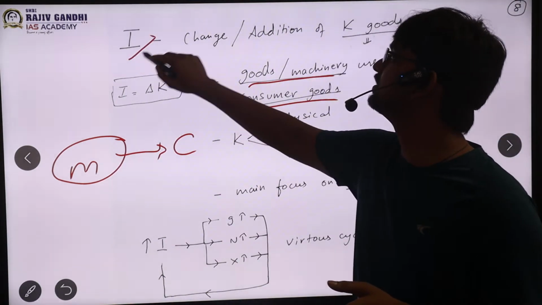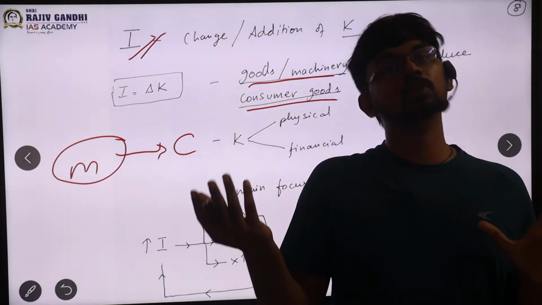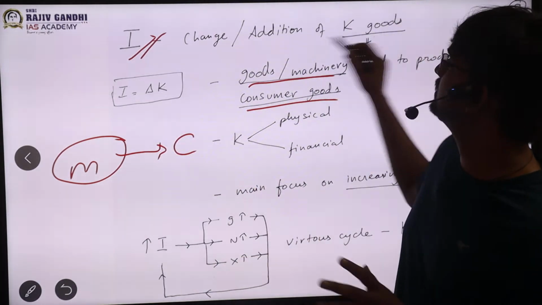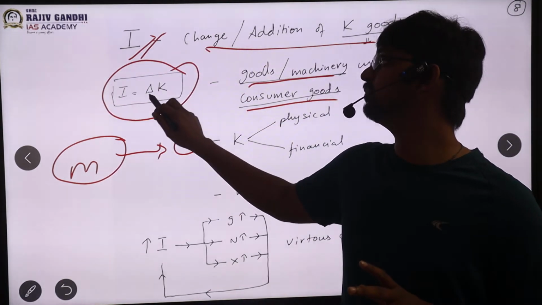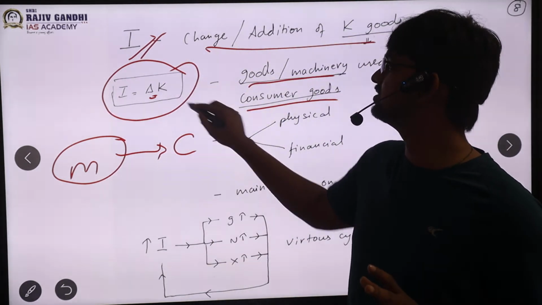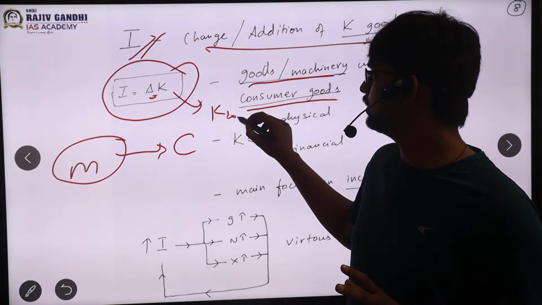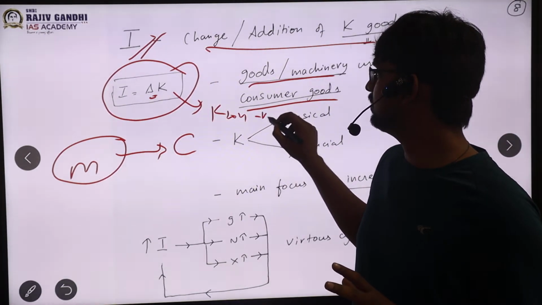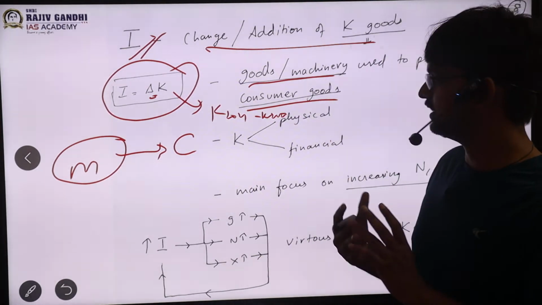What is investment? Investment is nothing but the change or addition to capital goods. That is why I've written investment equals delta K. Delta means change, in mathematics whenever a formula uses delta, it means change. Here it is K, capital of 2021 minus capital of 2020. That difference is the investment that happened.